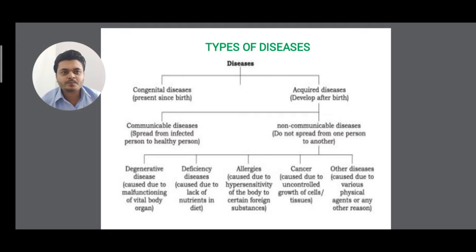So in this slide we have understood the entire classification of diseases. Let me repeat once. Diseases are of two different types mainly: one is congenital, another is acquired. Under acquired you have two different types: communicable diseases and non-communicable diseases. Then under non-communicable diseases you have degenerative diseases, deficiency diseases, allergies, cancer and other diseases. So let's move to the next slide.